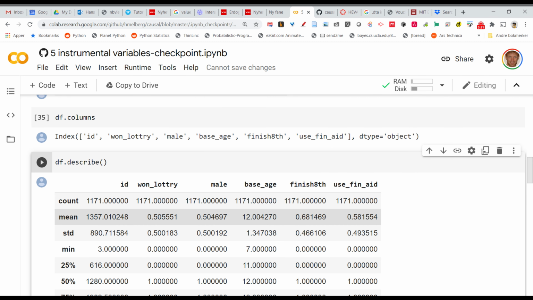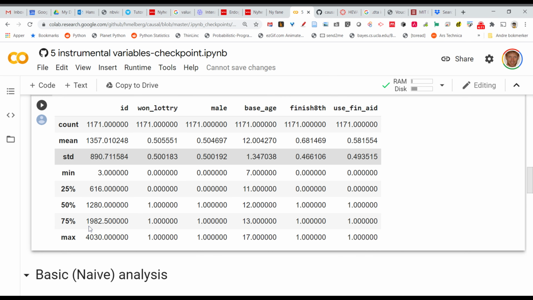For instance, here you can see how many variables there are, 1,171 ID variables. And you can see the mean, whether they won the lottery or not, and how many are male, about 50% are male. So just this command, take the data frame and describe all the variables. It's going to give you some information that might be useful.